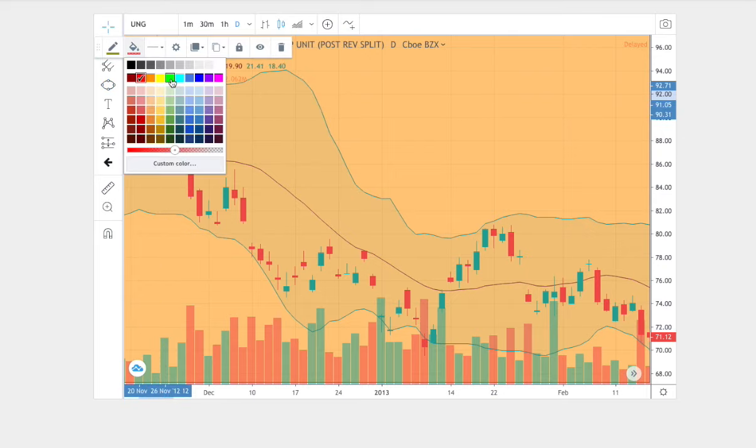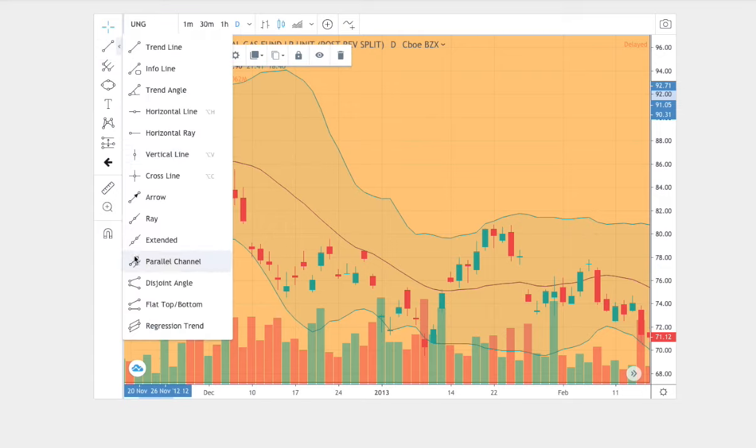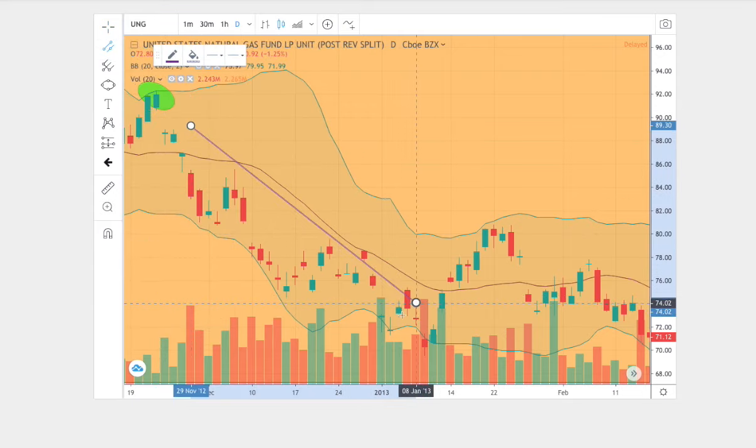So what we have in the beginning, once more, is touching the upper Bollinger Band, and then we proceeded in a down channel for several days.